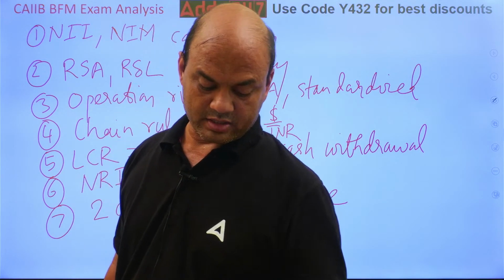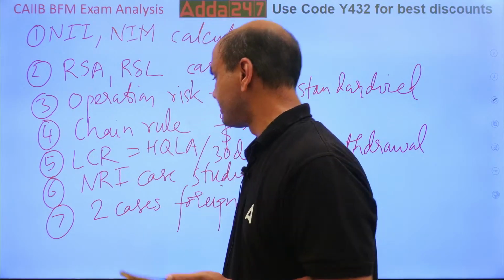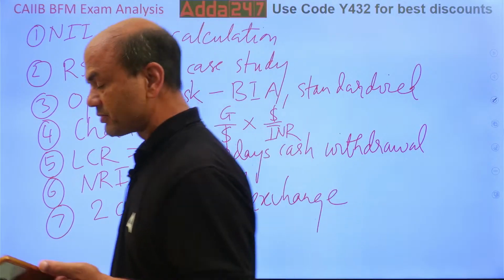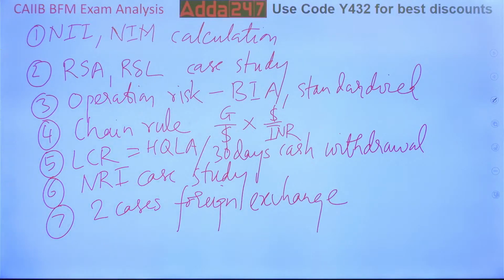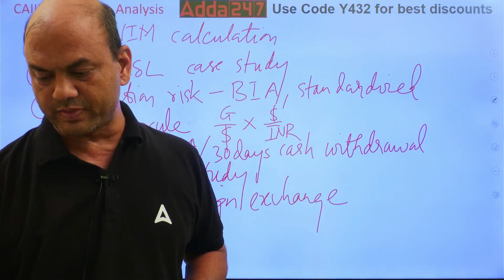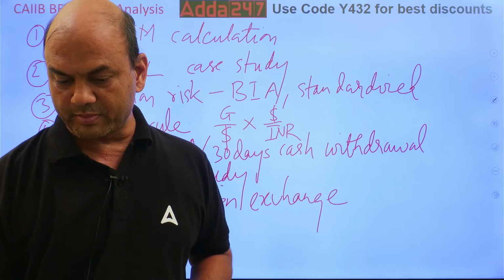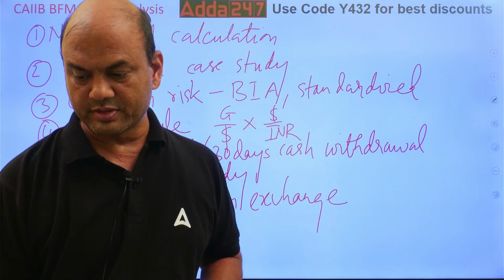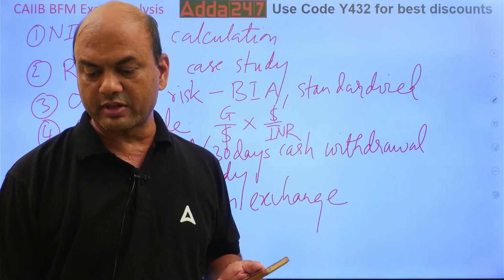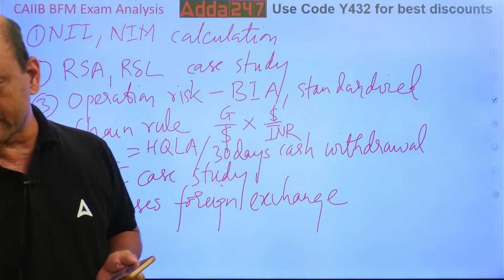Got 58. Very good, Janvi. 58 is a good mark. Paper was moderate to tough this time, it seems, isn't it? What do you say, guys? It wasn't very easy. In fact, BFM is never easy, to be frank. Never in your life will you get a BFM paper as an easy one.